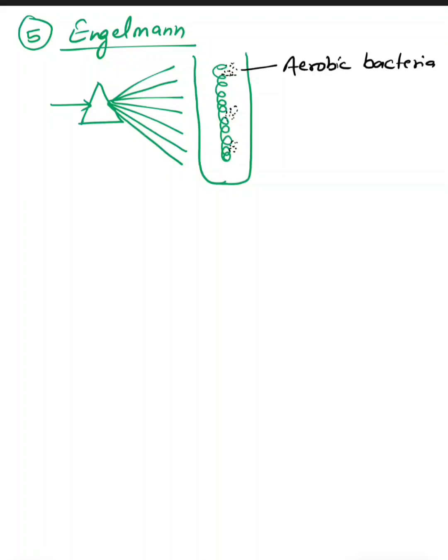but there were some parts where the blue light and the red light were falling. Wherever the blue and the red light were falling, there were more aerobic bacteria. See, VIBGYOR. Wherever there was blue light, there were more aerobic bacteria, and wherever there was red light falling, there were more aerobic bacteria. So he concluded that the area where the blue and the red light were falling was performing more photosynthesis and producing more oxygen, therefore more bacteria were present.